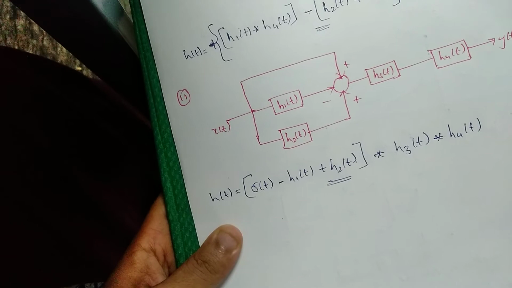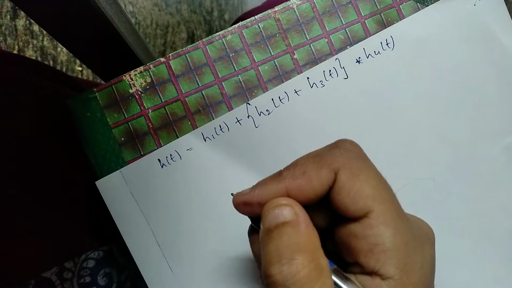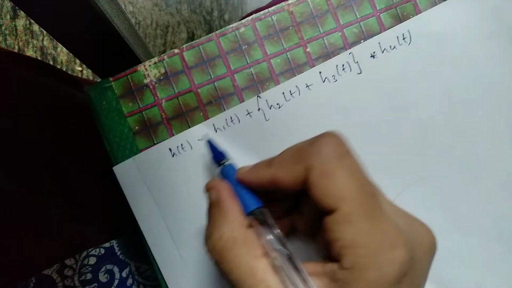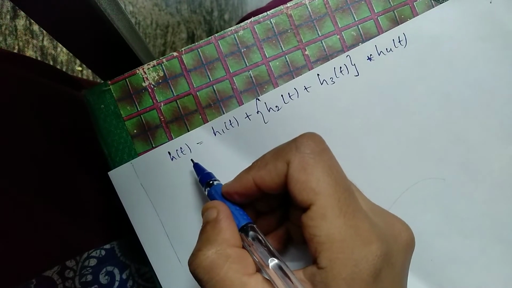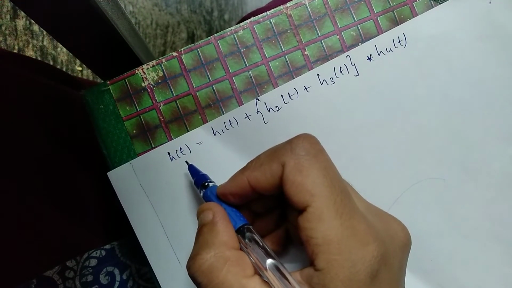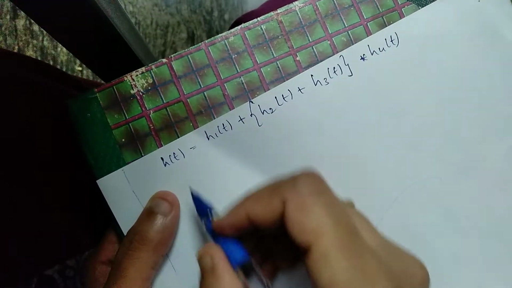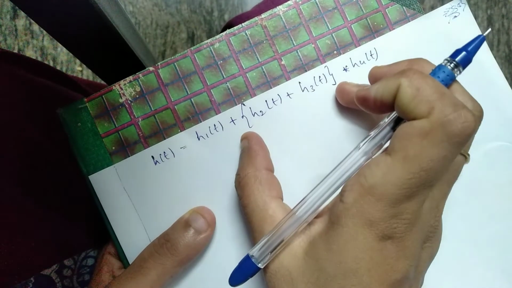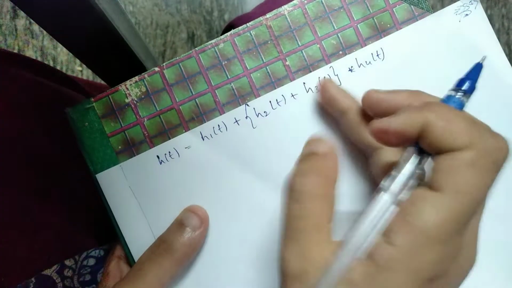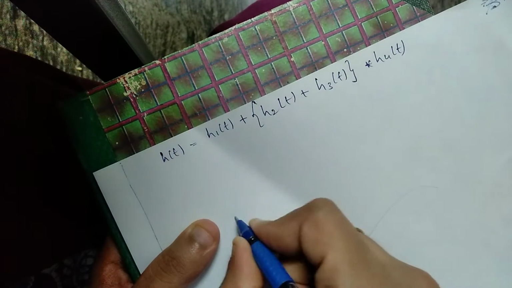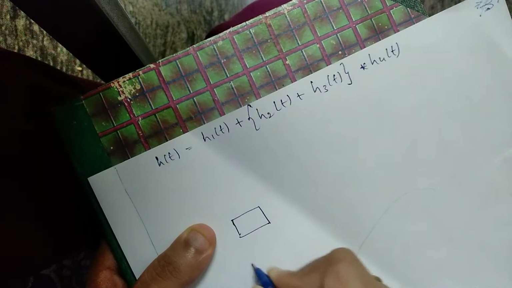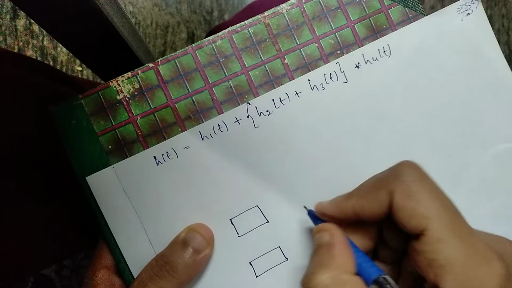Let us see one more problem. Here they have given h of t. We need to find the interconnection of systems required. So h of t they have already given, and we just need to write it in the form of blocks. Let us reduce this flower bracket first. Both are plus, so I am making it as two blocks connected in parallel.